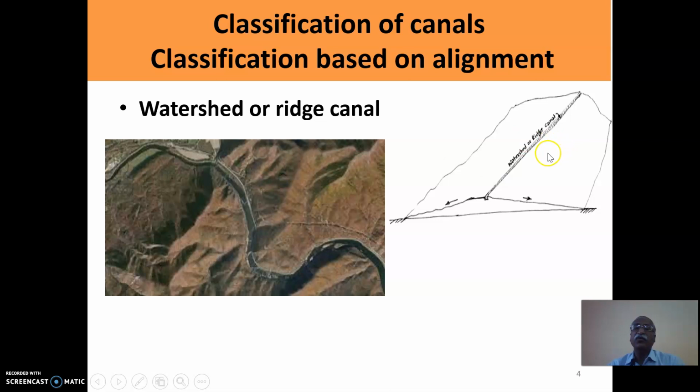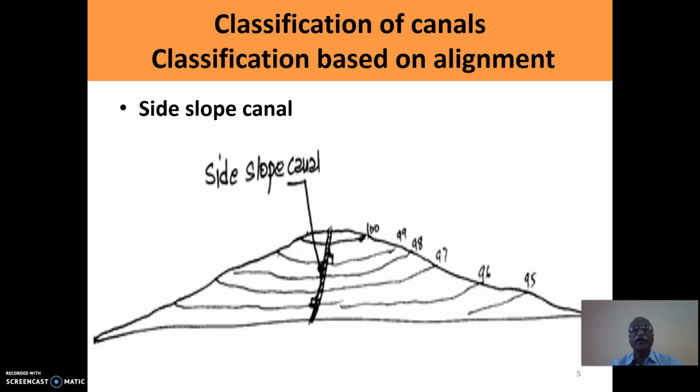As we know that a ridge is the topmost contour line of that particular topography, it divides the entire topography into two different catchments. That's why this ridge line is also known as a watershed line. And subsequently, the ridge canal is also known as the watershed canal. This is the second type of the canal based on its alignment.